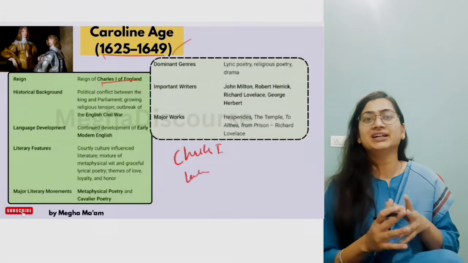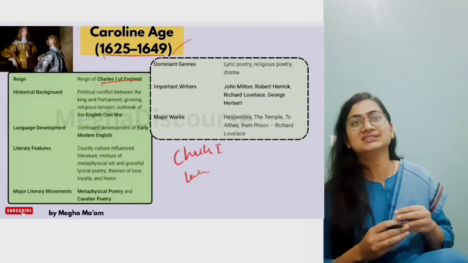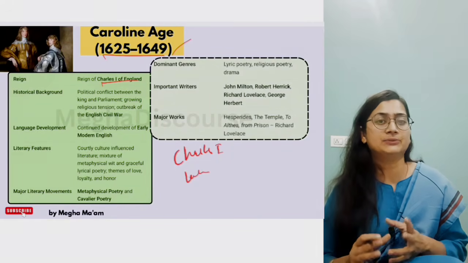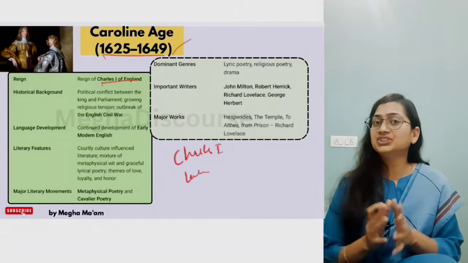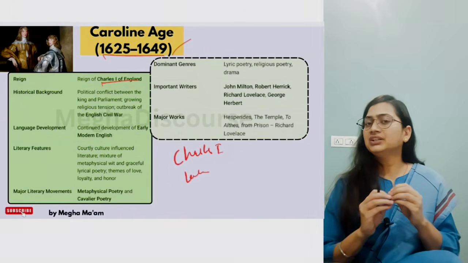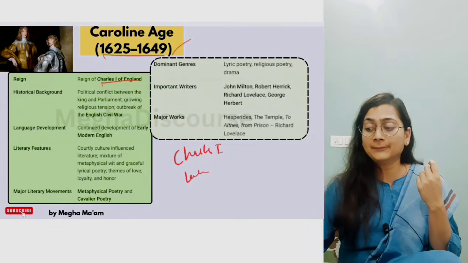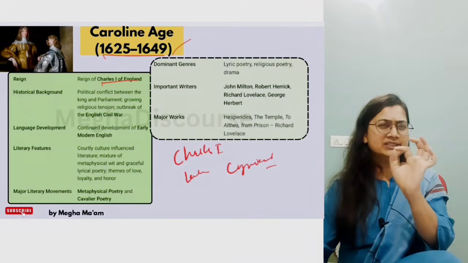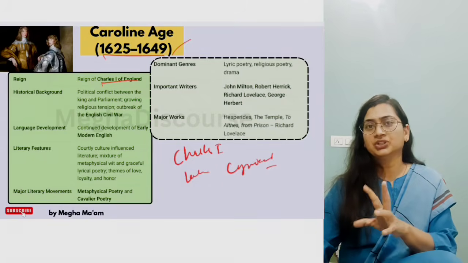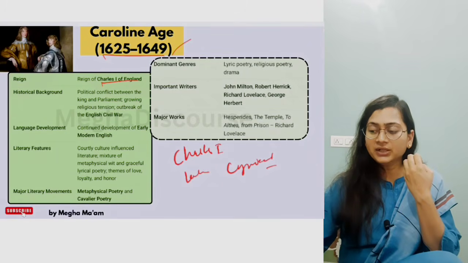Now this age is again a massive shifting age. Again you will find it is an age of political turmoil. There is a transition. Like in the Elizabethan age we have sugar coated poetry, now in this age it is based on a cynical approach. Now they presented the age as it is. They are more disciplined, more structured. In the Caroline age, a Puritan influence can be seen.